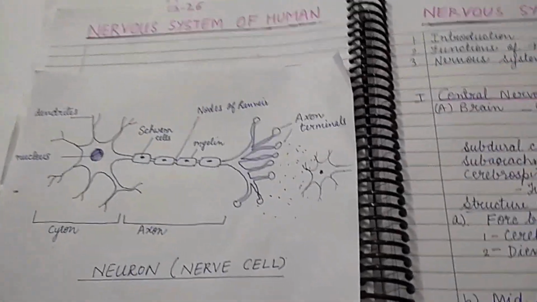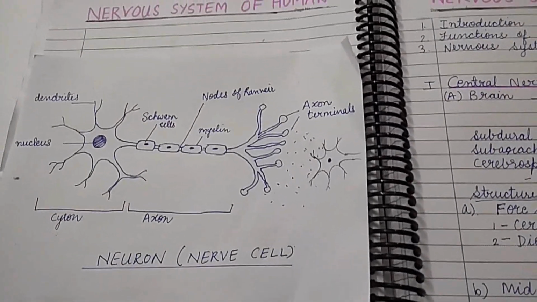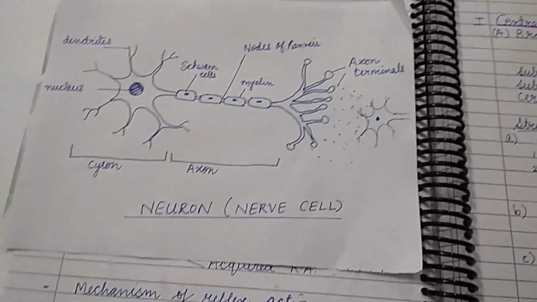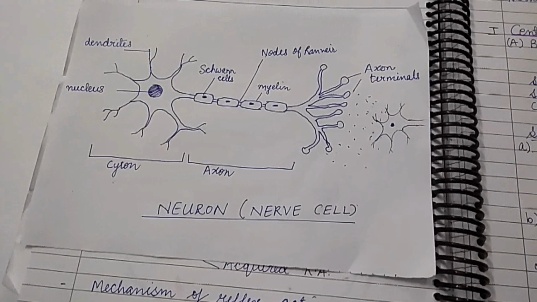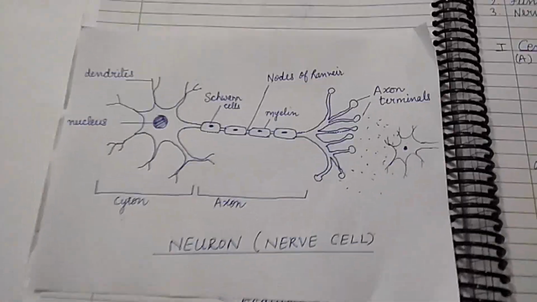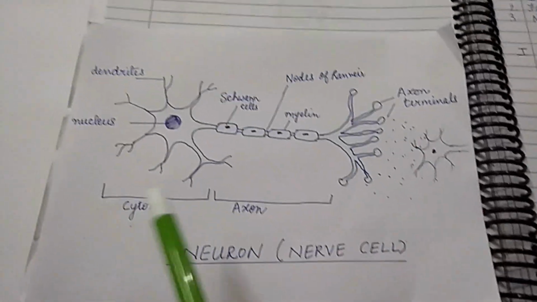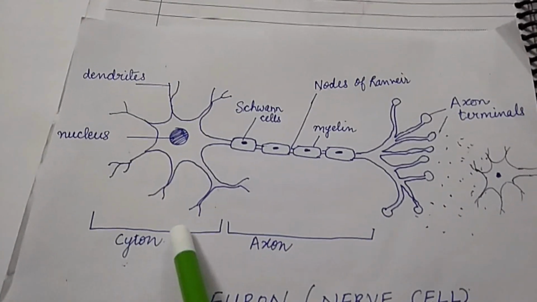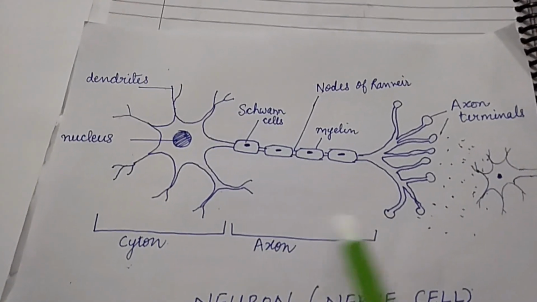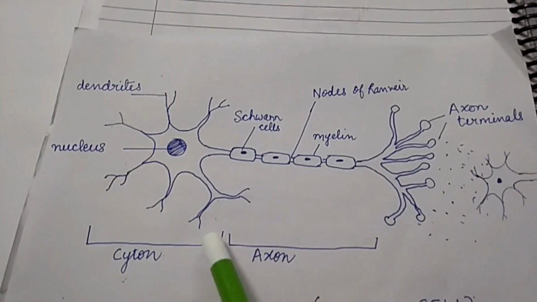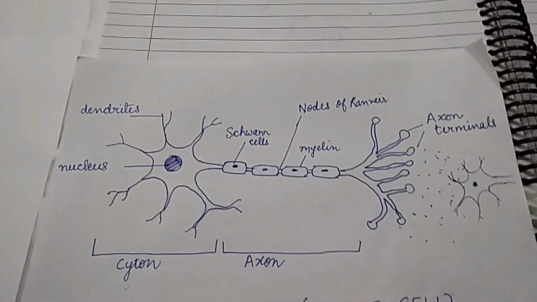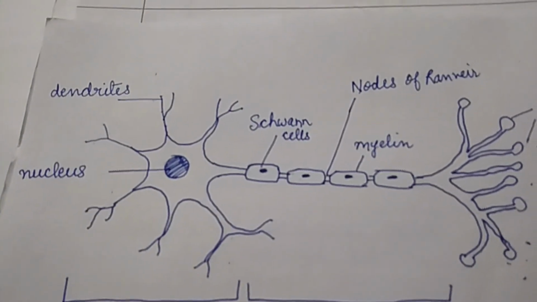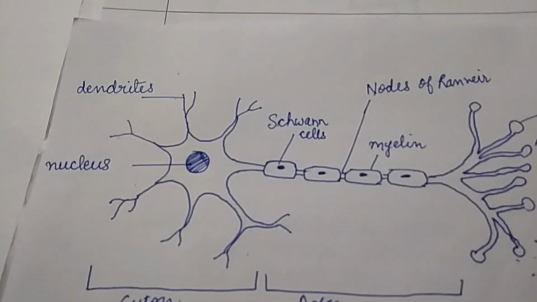You all know that neuron, and you have studied about it in earlier classes. So they vary in size depending upon their role and location. Now look at the diagram. It has two parts, cyton and axon. Cyton is the cell body, axon is the tail part. So cyton has nucleus and dendrites. Dendrites are branch structures. So they conduct electrical messages to the neuron cell body.